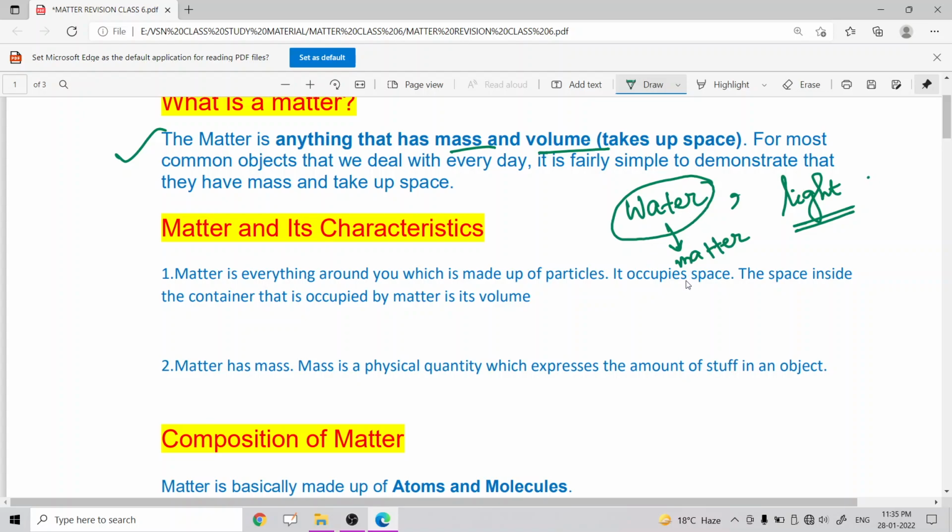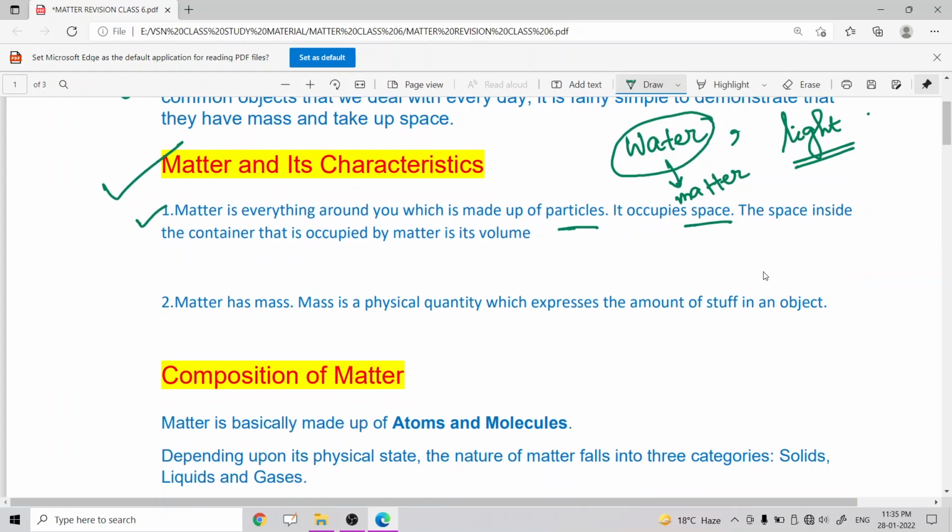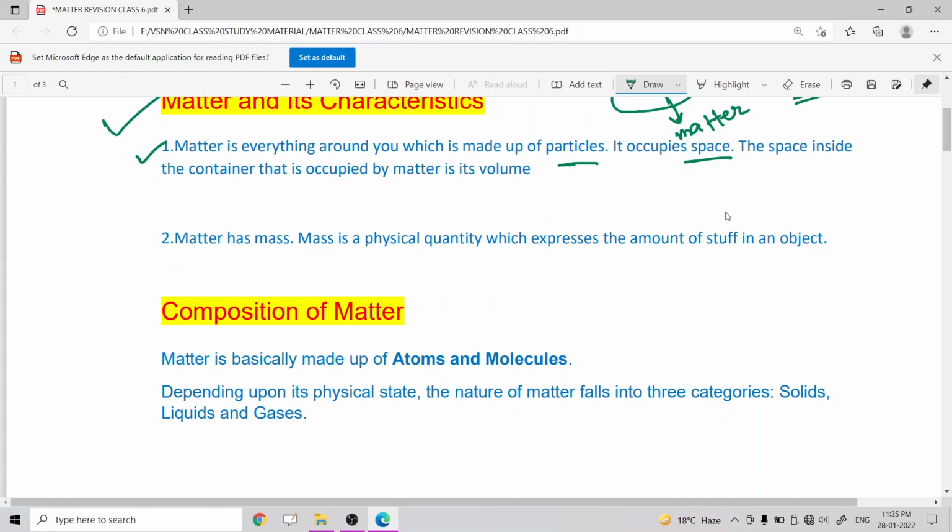Now we move to our next point, that is matter and its characteristics. The first one is that matter is everything which is around ourselves, around all of us. Basically matter is made of particles. It occupies space, and the space inside the container that is occupied by matter is its volume. So this is the definition of volume.